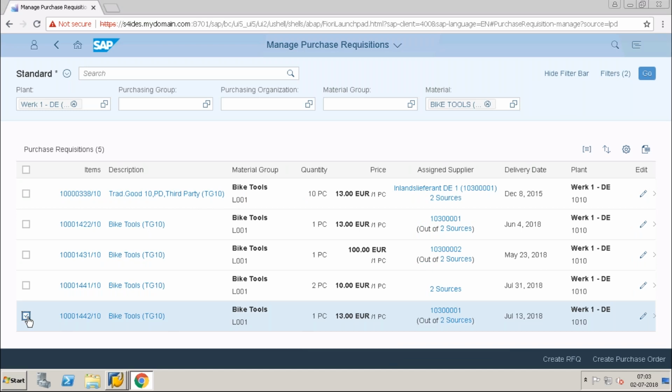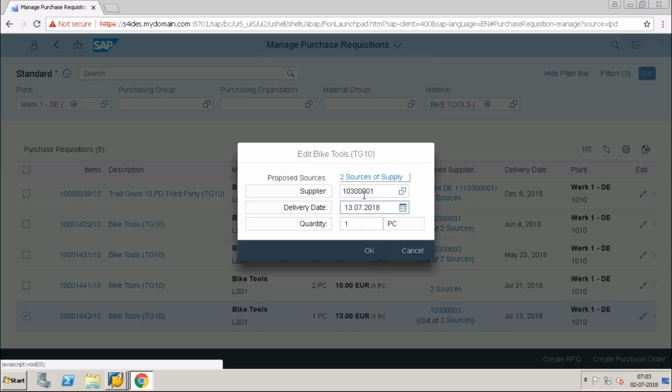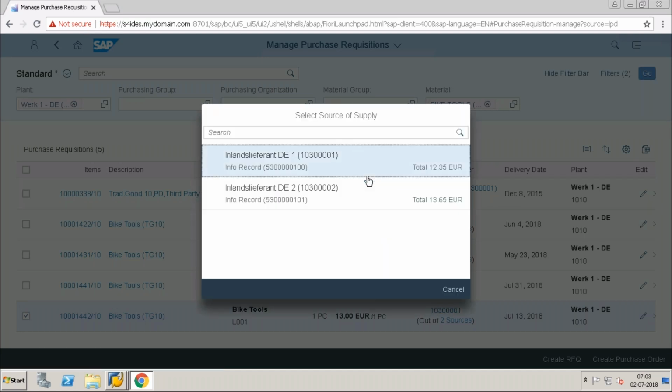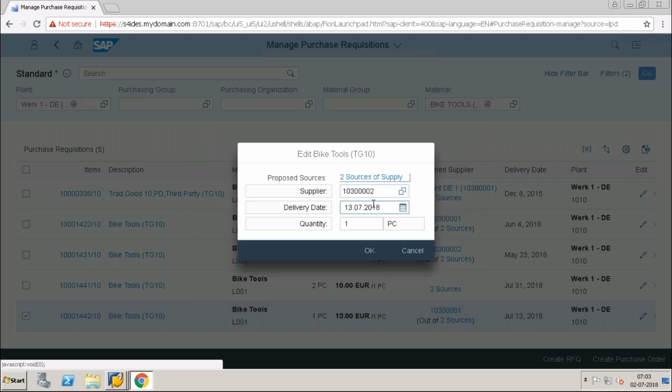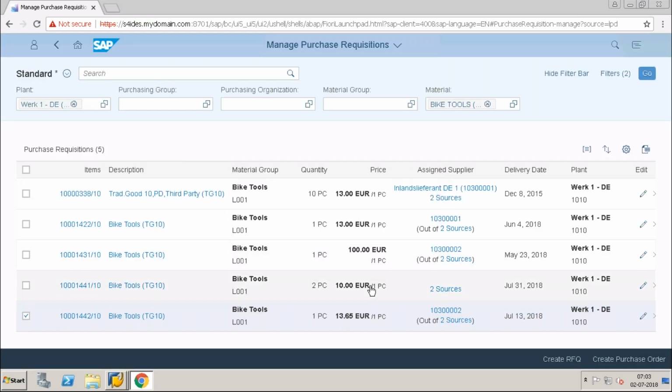This is my purchase requisition. I click on this and go to edit. So you can edit the information like this. Say whether you want the quantity to be entered manually, or you want to change it, or you want the fixed supply, or you want to find out the sources. So you can click on this. This material has two vendors, one is this vendor and one is this vendor. You can just choose among them. I just shifted the quantity. So it is more simplified than the professional app.